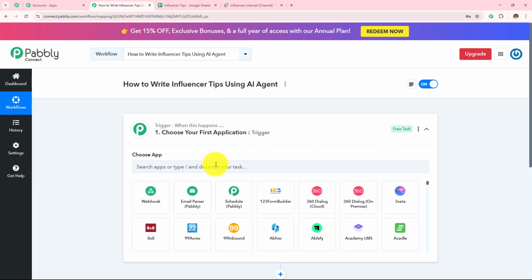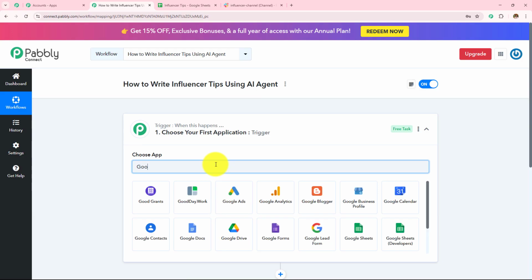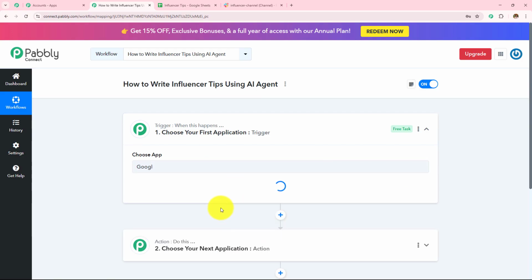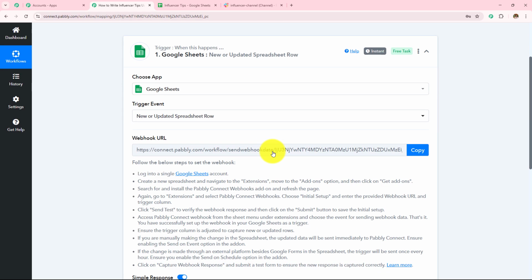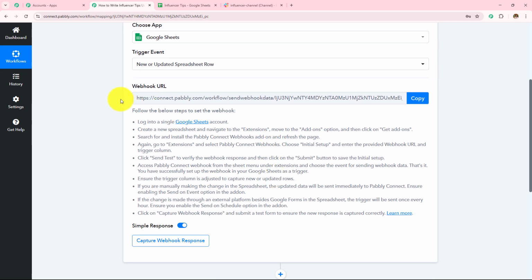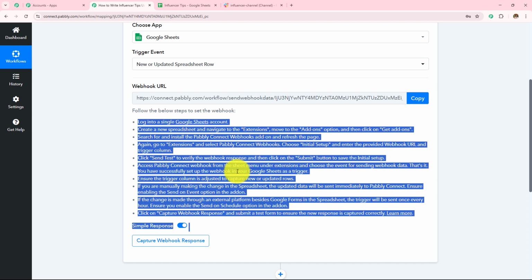So first, let's quickly take my trigger application as Google Sheets, and my trigger event as new or updated spreadsheet row. Now I need to make a connection between Pabbly Connect and Google Sheets, for which a webhook URL is provided to me, and this webhook URL is going to act as a bridge to connect my Google Sheets with Pabbly Connect. So reading this help desk, we are going to make this connection, and to make it, let me open my Google Sheets spreadsheet.